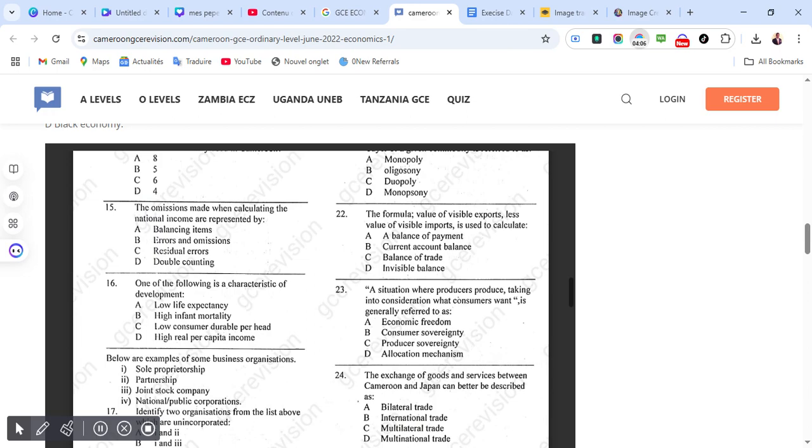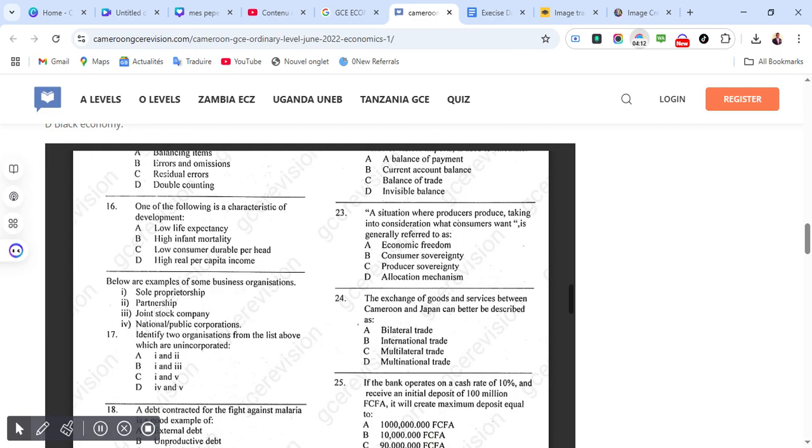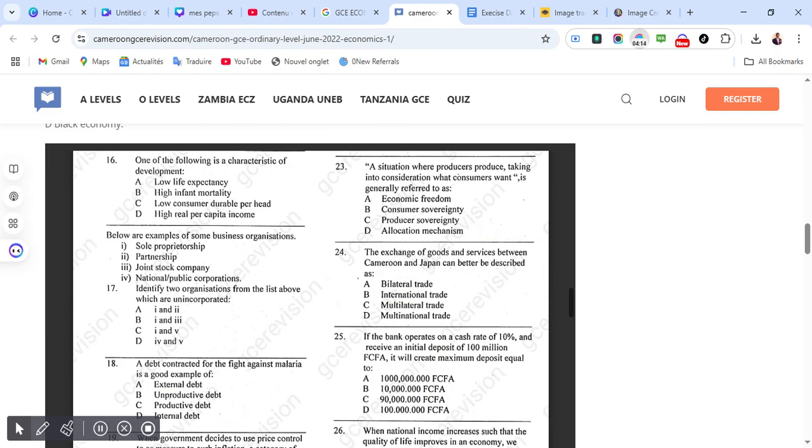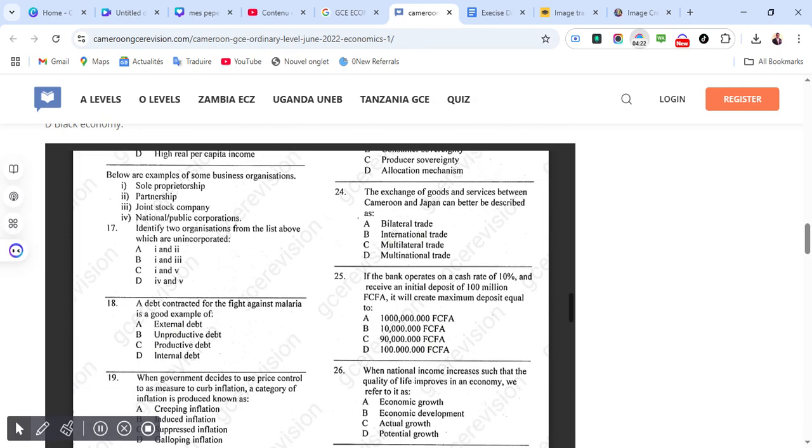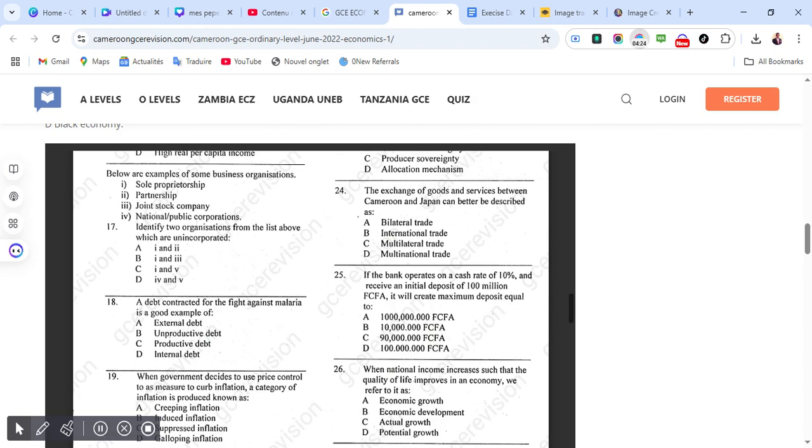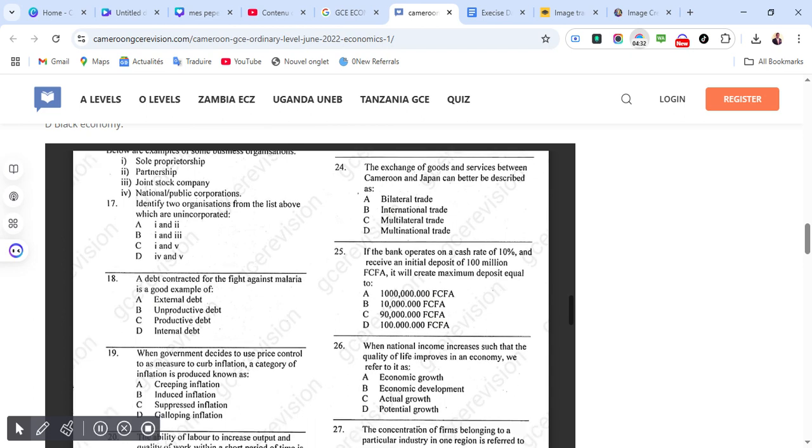One of the following is a characteristic of development. Correct answer is D, which is high real per capita income. Below are examples of some business organizations. Correct answer is B. Okay. So 18. A debt contracted for the fight against malaria is a good example of. Correct answer is B, unproductive debt.